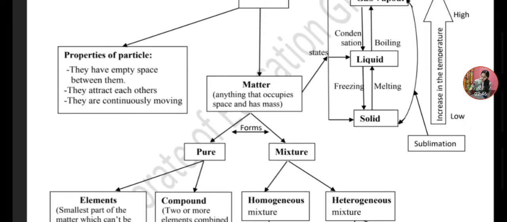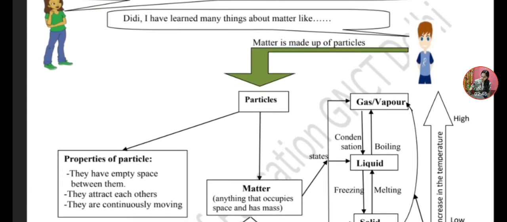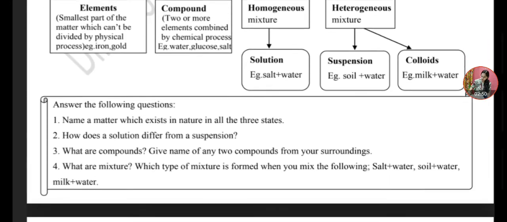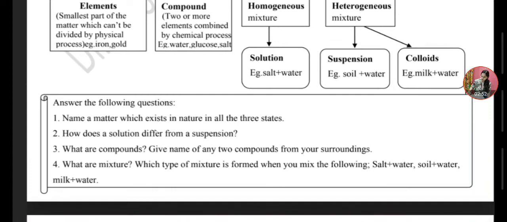So students, I think by this worksheet you can get an easy recap of the full chapter, and here are some questions. Let's go and solve these questions very easily. First, name a matter which exists in nature in all three states. That is water. Very good, because water exists as a solid in icy state, as a liquid, as water, and when we heat the liquid it converts into gas, that is the gaseous state.